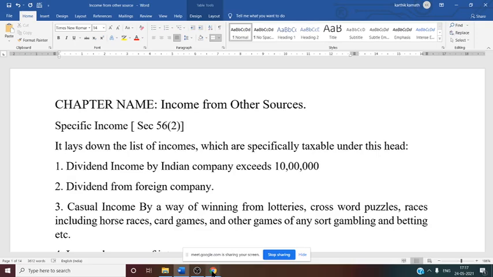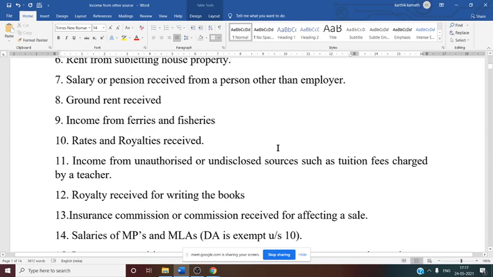Yes, income from other source. In the last class we discussed the theory part of income from other source. We know under income from other source there are specific incomes, and there are incomes which do not belong to the first four categories. Then we discussed types of securities: less tax securities, tax free security, taxable government security, commercial securities, etc.